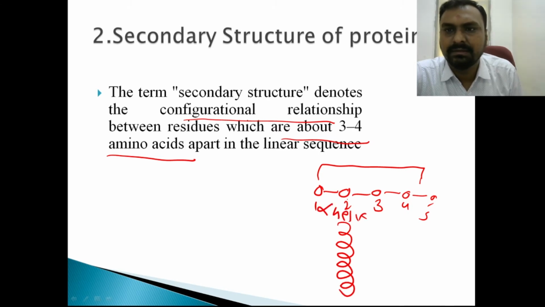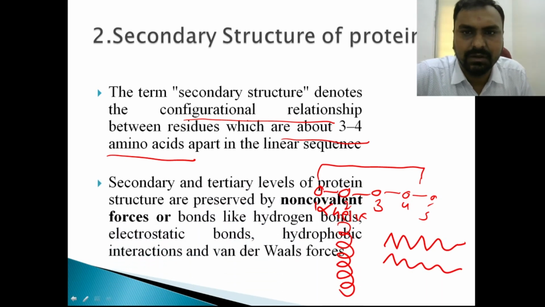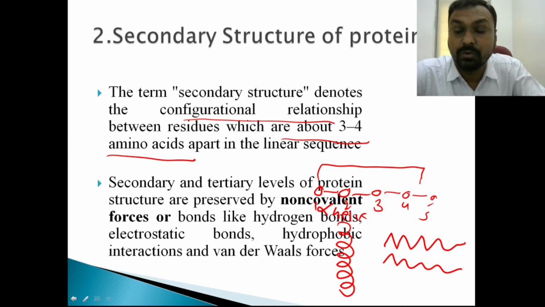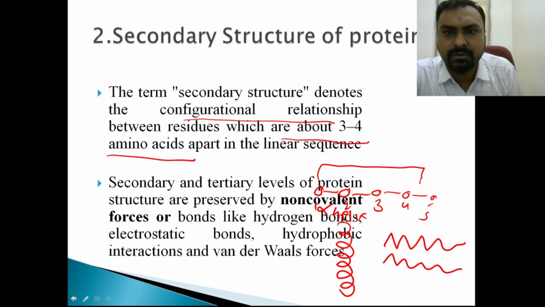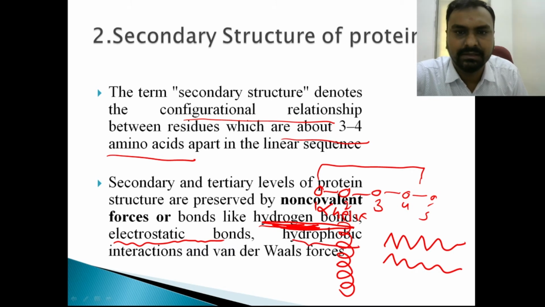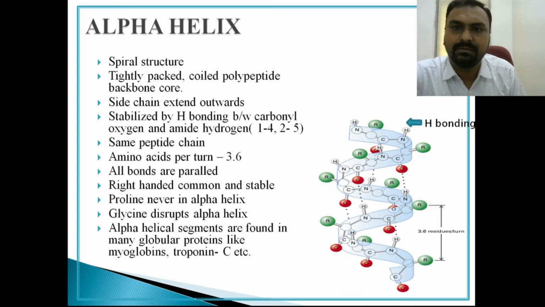This is alpha helix, and one is beta pleated sheet. Okay, so we will see in detail now. Secondary structure and tertiary structure are maintained by covalent bonds and non-covalent bonds like hydrogen bonds, electrostatic bonds, hydrophobic bonds. As I already told, hydrogen bond is between the oxygen of CO and hydrogen of NH. Electrostatic bonds are between negatively charged and positively charged amino acids. Hydrophobic interaction is between the hydrophobic amino acids, and van der Waals forces are weak forces.